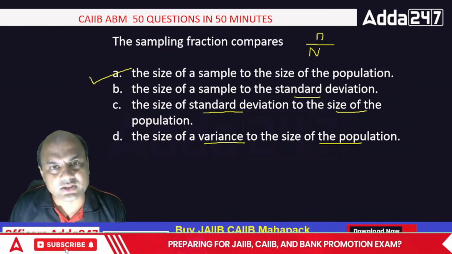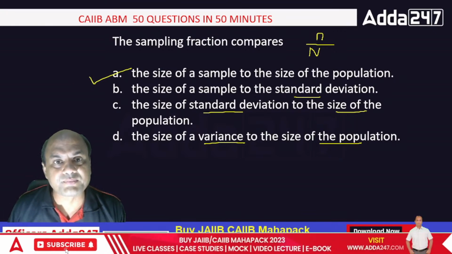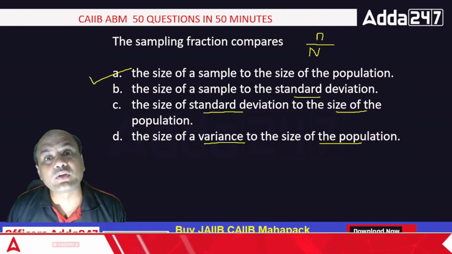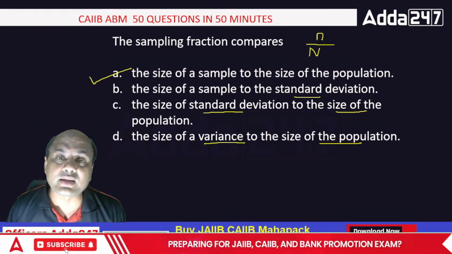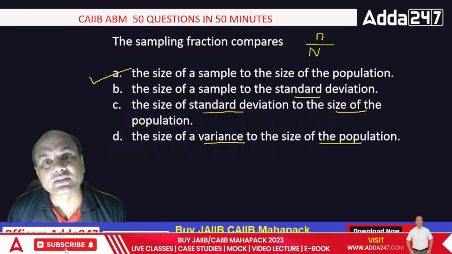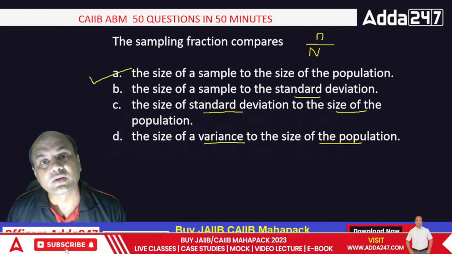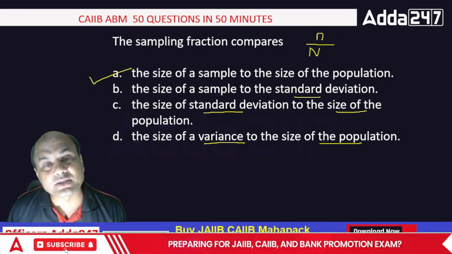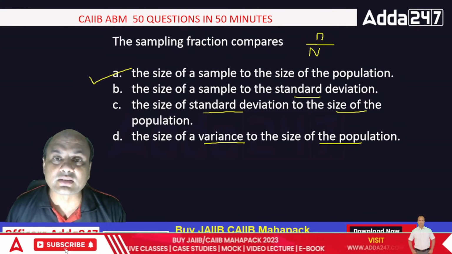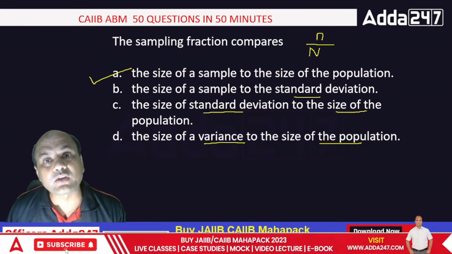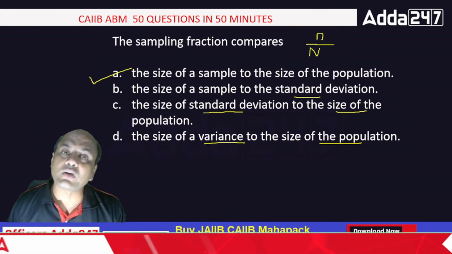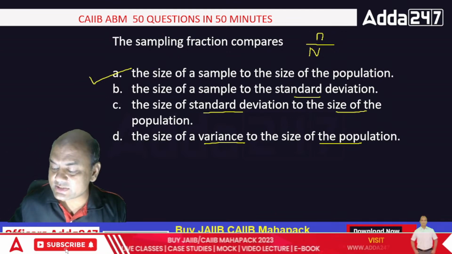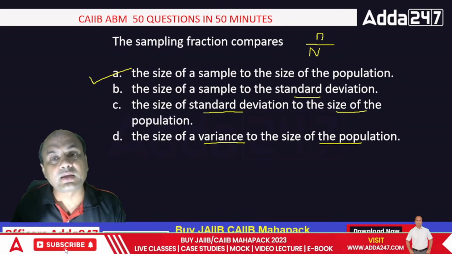I'll give you serially. One is the basic introduction, where all basics are given. Then you have sampling distribution. Then you have central tendency. Afterwards you have correlation, then time series. All these are statistics. After time series, you have estimation. Then you have simulation. Then you have probability. Then you have LPP. My God, all these are statistics. So don't underestimate the statistics part. ABM module A is completely about statistics.